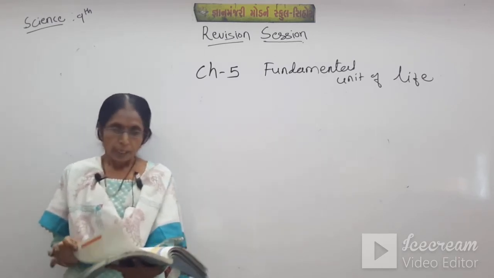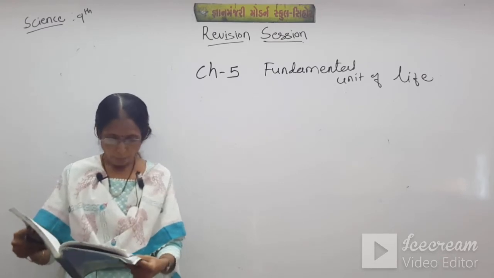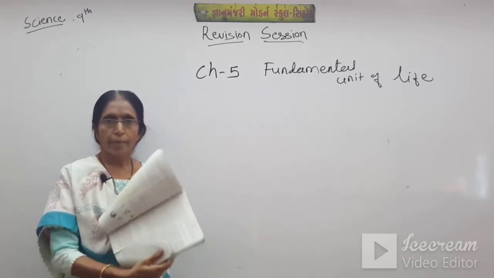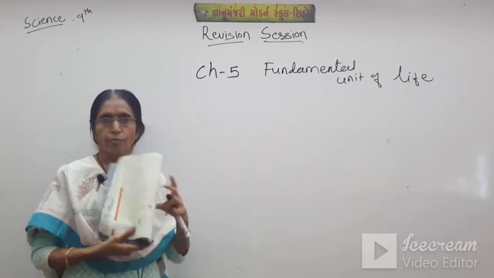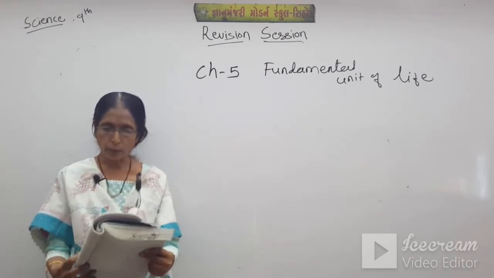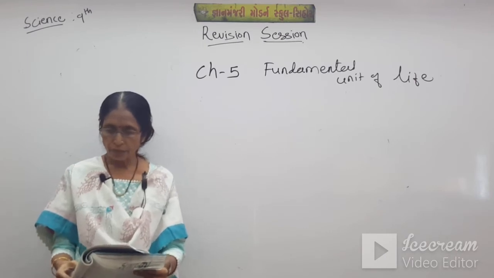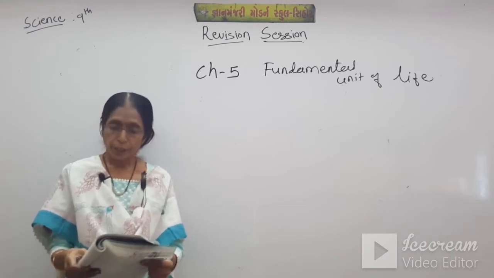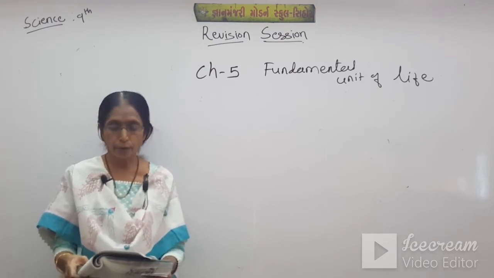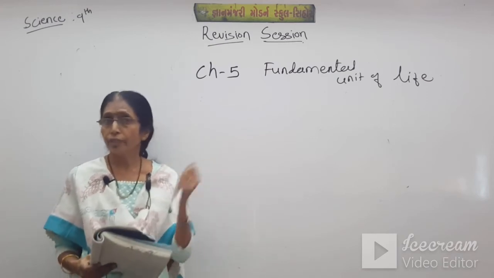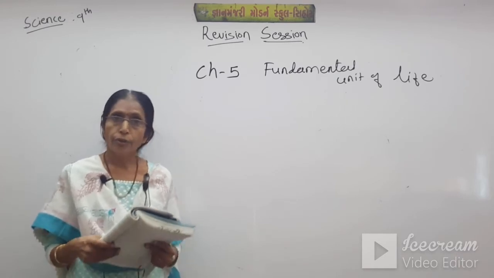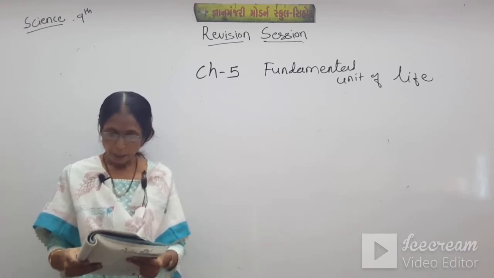So students, on page number 58 we have made a table. The cell was first discovered by Robert Brown in 1665 with a primitive microscope. Then Leeuwenhoek discovered free living cells in a pond of water. So this is the contribution of each scientist to the theory of the cell. You have to remember this table.